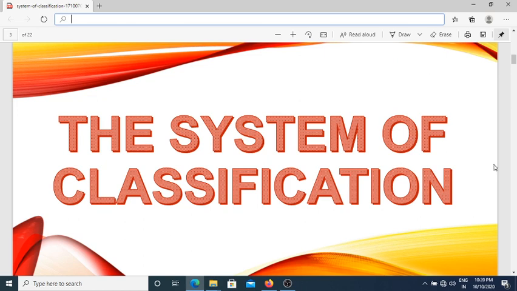Carl Linnaeus in 1758 described the system of classification that is called linear system of classification. In this classification, there are 6 levels of classification. First one is the phylum, second class, third order, fourth family, fifth genus, and last one is the species.